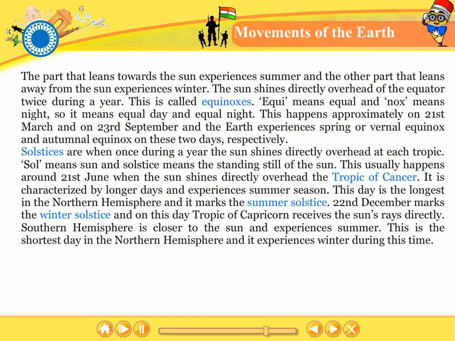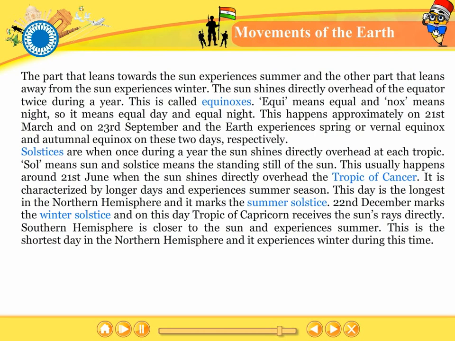Solstices are when, once during a year, the Sun shines directly overhead at each tropic. Sol means sun and solstice means the standing still of the Sun. This usually happens around 21st June when the Sun shines directly overhead the Tropic of Cancer. It is characterized by longer days and the summer season. This day is the longest in the northern hemisphere and it marks the summer solstice.